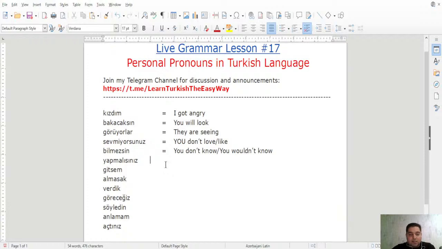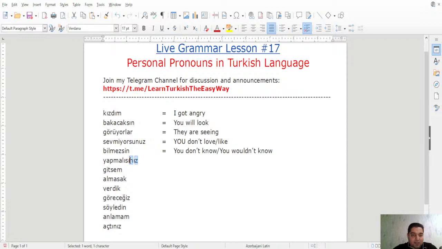What else? Yapmalısınız. Yapmak, the root is yap, right? The verb is yap. Then we have the mood, not tense, but mood here. Malı meli, right? This is imperative mood. Malı meli means must, should, have to. So yapmalı, and then you have snz.